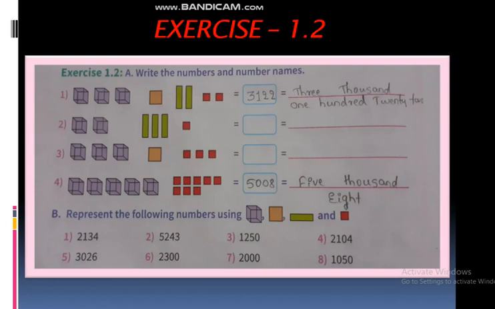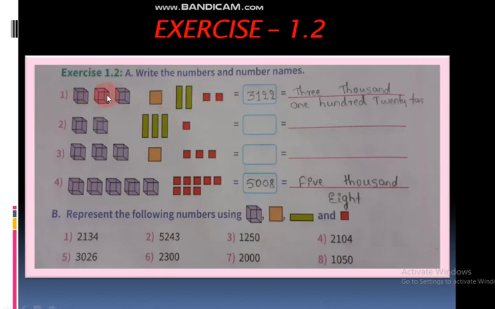About that also one exercise is there. See, exercise 1.2. About this exercise, write the numbers and number names. Here also like that they have given some boxes. Here they have given a cube-like box, that is 1000. A square box represents 100. This rectangle box represents the tens. This small square box represents the ones place.